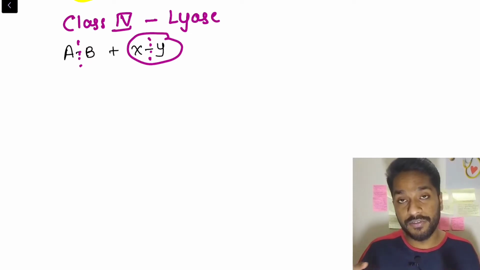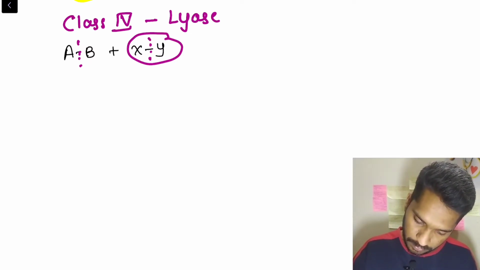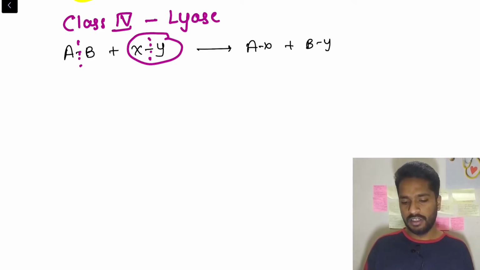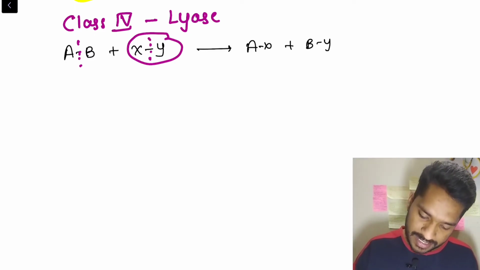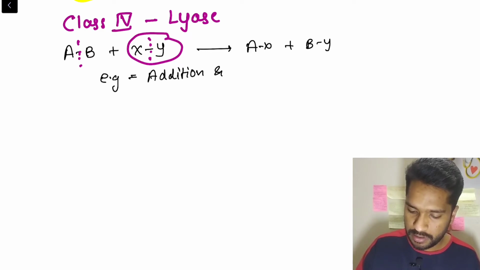This kind of reaction is called an addition and elimination reaction. So A will go with X and B will go with Y. This is also an example of an addition and elimination reaction.